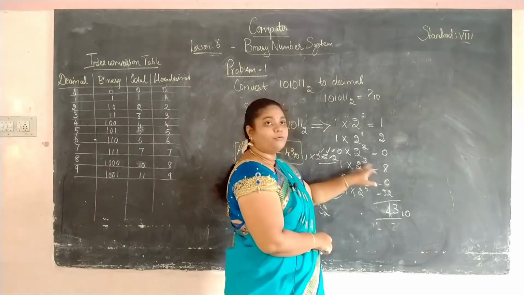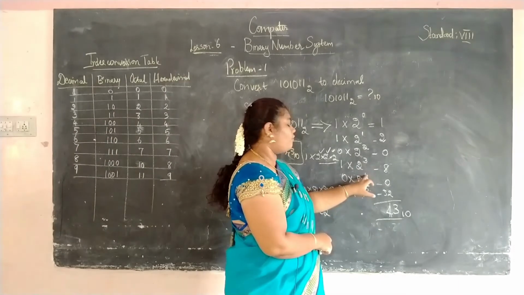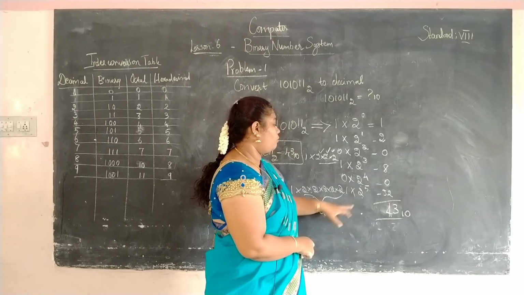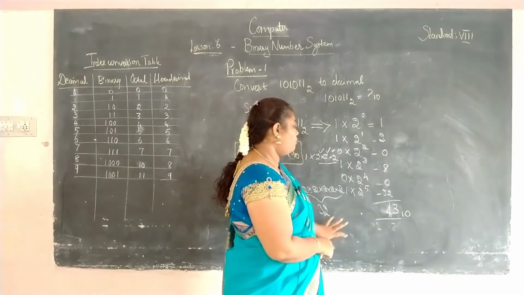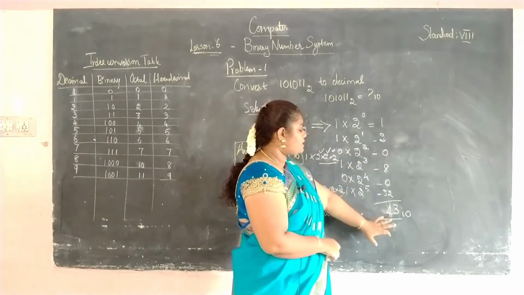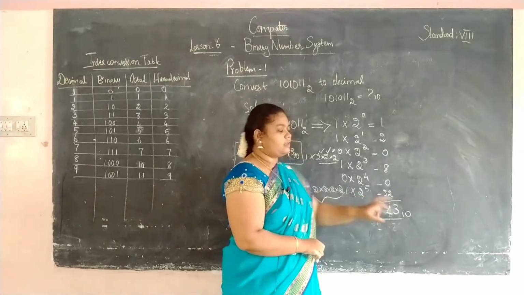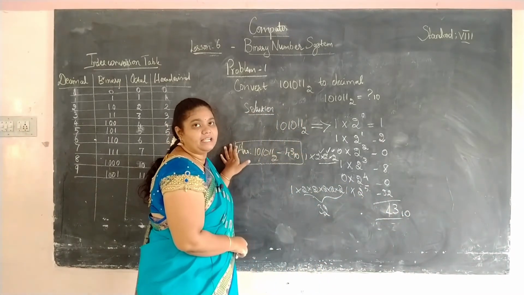And again 1 into 2 cube is 8. 0 into 2 to the power 4 is 0. And 1 into 2 to the power 5 is 32. 2 to the power 5 value is 32. Then we are going to add all these, then we will get the value as 43. So 43 to the base 10. Like this you have to write your answer.